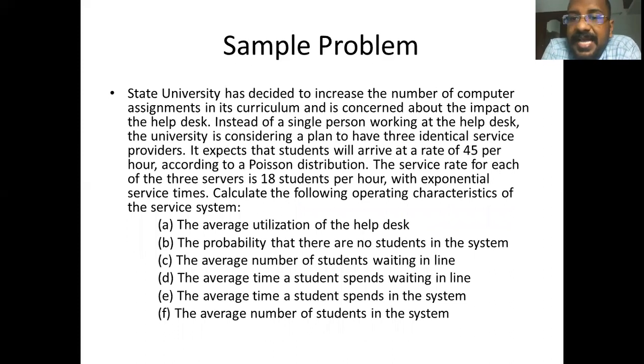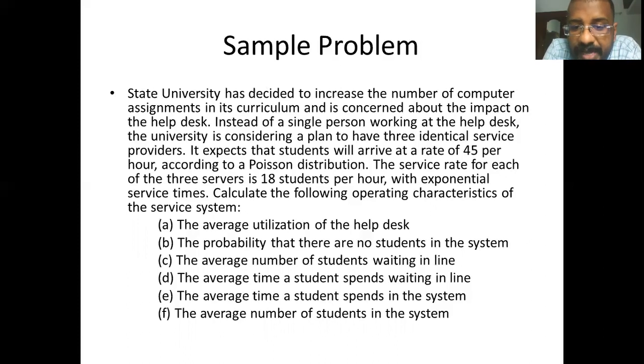State University has decided to increase the number of computer assignments in its curriculum and is concerned about the impact on the help desk. Instead of a single person working at the help desk, the university is considering a plan to have 3 identical service providers. So the number of servers here becomes 3. It expects that students will arrive at a rate of 45 per hour according to the Poisson distribution, and the service rate for each of these servers will be 18 students per hour with exponential service time.